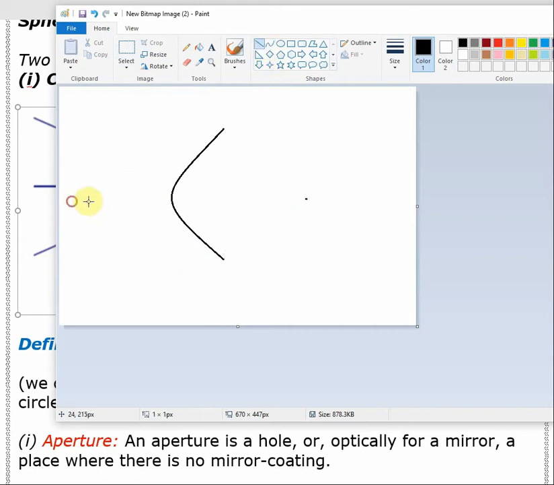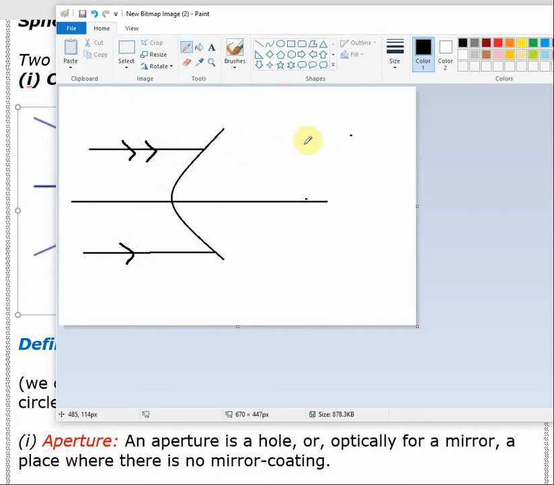Okay, so for convex, this is one ray, this is another ray. Let's say for convex, two lights are falling like this, and they will reflect away like this. They will reflect away for a convex, and they will diverge away, the two reflected rays will diverge away.